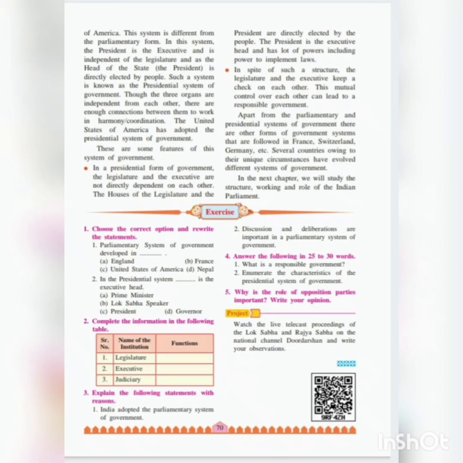Now, though they are independent, the legislature and the executive body both keep a check, meaning they watch each other, on how they are functioning. So this mutual control over each other can lead to a responsible government. As they are keeping an eye on each other, a responsible government is formed. Apart from the parliamentary and presidential systems of government, there are other forms of government that are followed in France, Switzerland, Germany, etc. Several countries, owing to their unique circumstances, have evolved different systems of government. So in short, each and every country, depending upon its circumstances, has its own form of government.